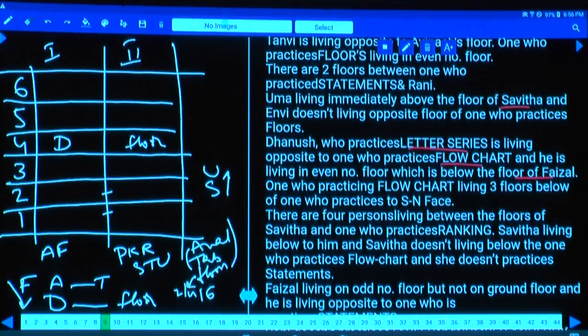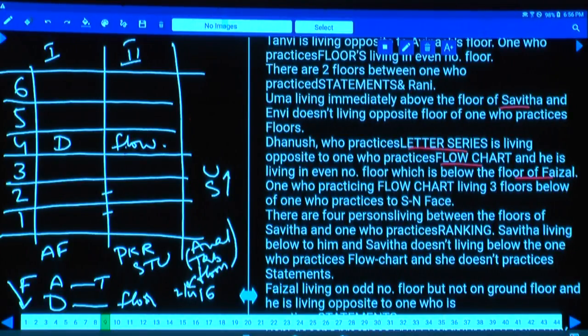If this is the case, then next one. Both these persons are married couples. Flow chart, flow chart, so I have taken floor. Now who is this person here? This person is flow chart. Now this D is the person who is working on flow chart.